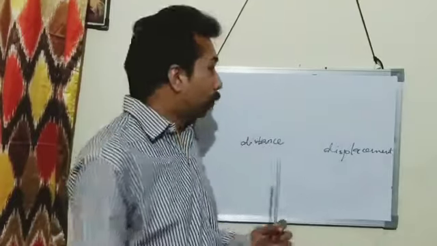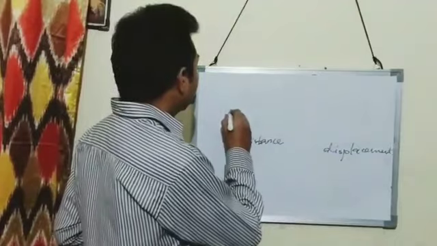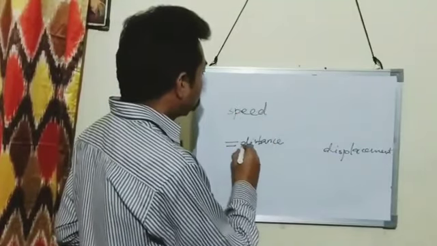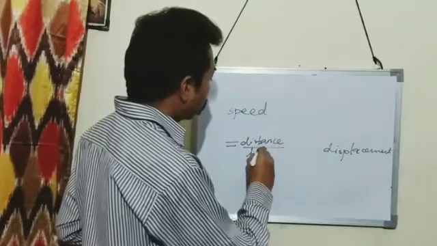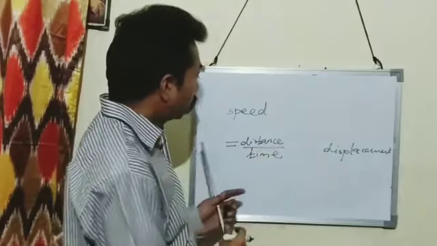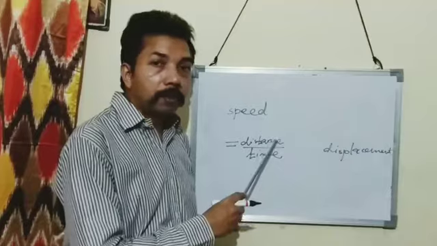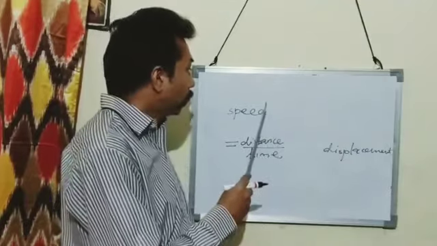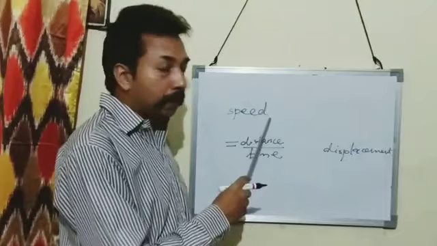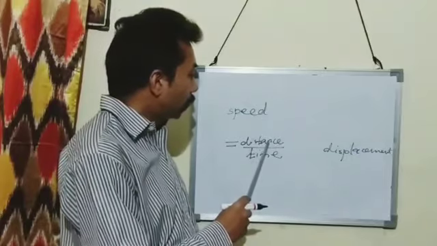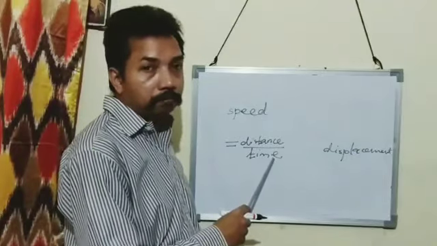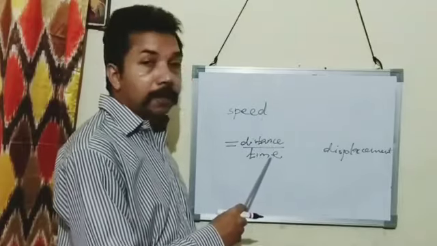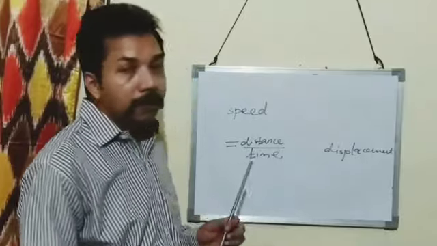Now the next term is speed. Speed is the ratio of distance to the time taken. So speed is a scalar quantity. It depends upon distance and time. It is a scalar quantity.